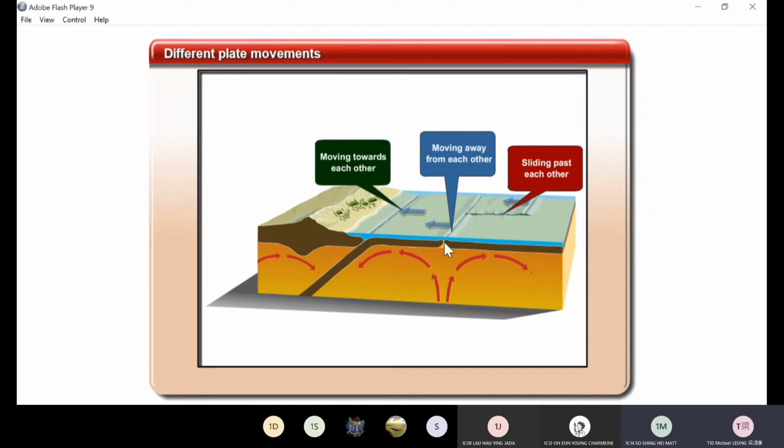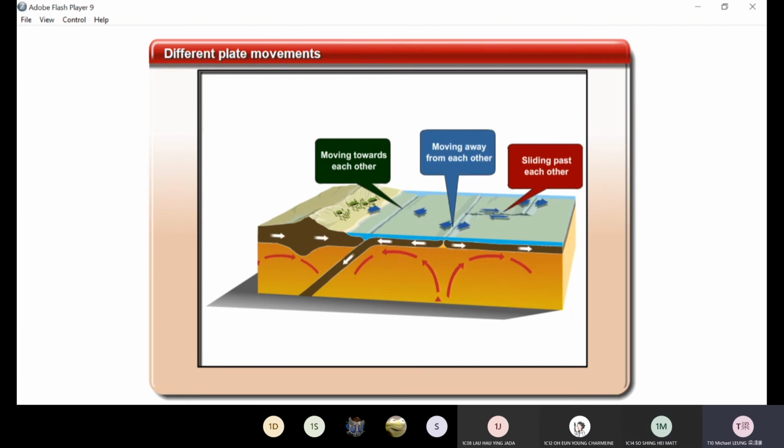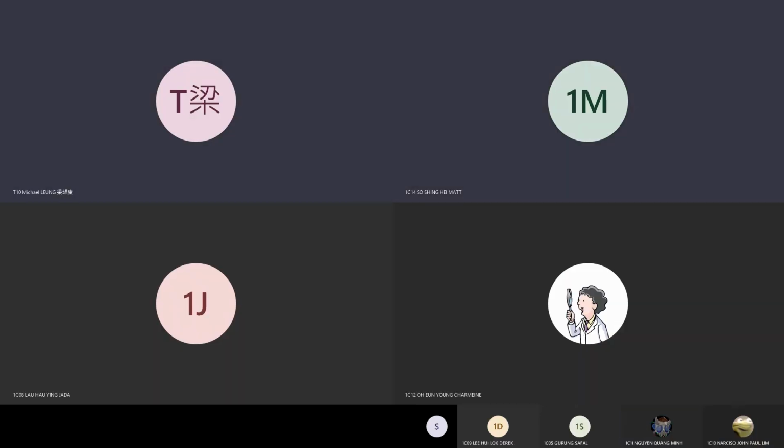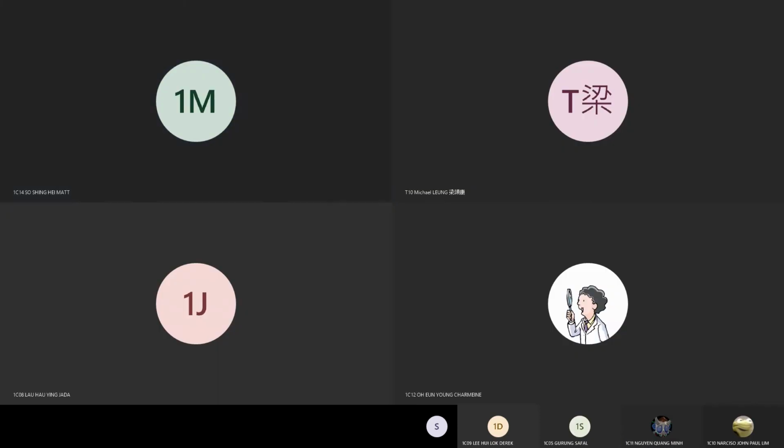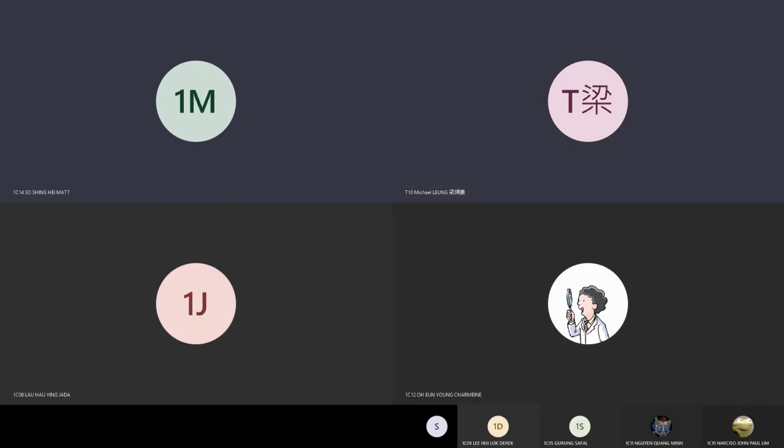And then this is the horizontal movement. Okay, this is the divergent movement. You see the currents are moving away. So that's why the plates are moving apart from each other is the divergent movement. And this is sliding past, okay, sliding past each other. Just horizontal movement. Okay, so let's go back to the PowerPoint. Okay, so here.